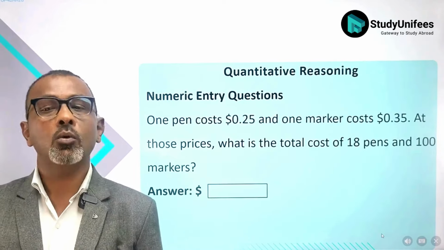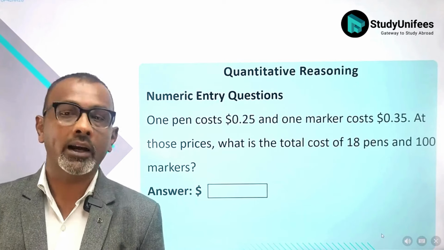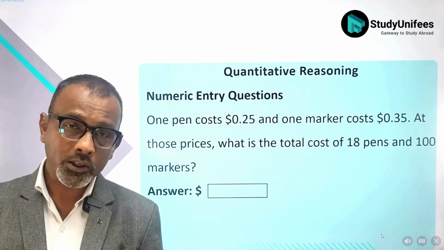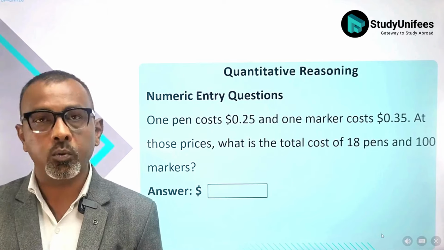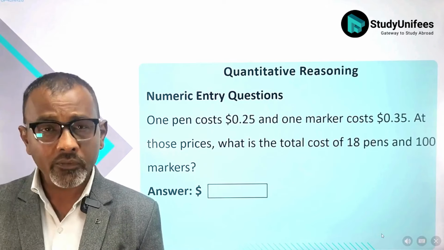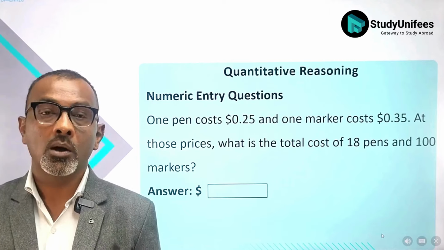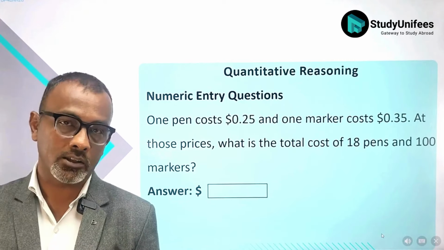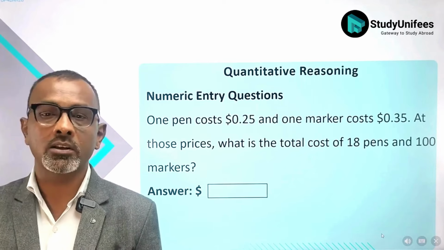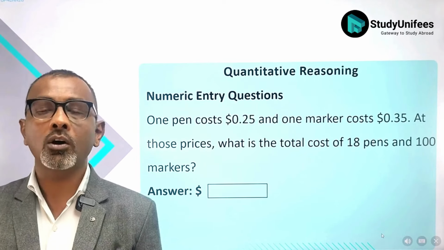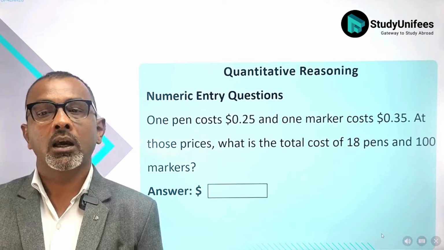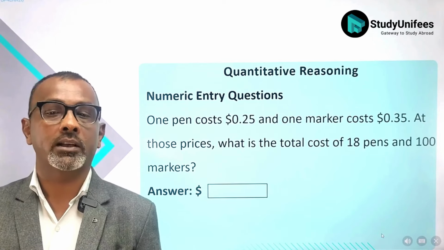Another question in quantitative reasoning is the numeric entry question. This question is quite different from the other quant questions. It is different because you have to enter an answer using your keyboard. Point and click is not available in this question. Now let's look at this question. One pen costs 25 cents and one marker costs 35 cents.